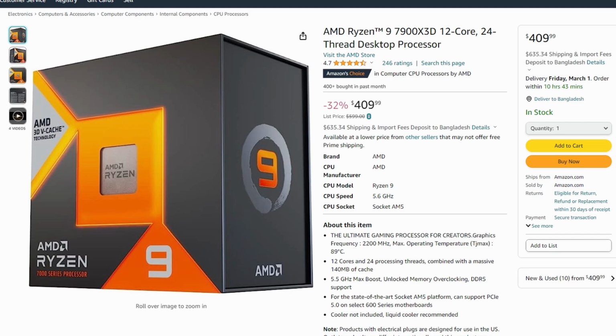So next up, we get to see the Ryzen 9 7900X3D, the 12-core processor, of course. And this one got a huge price cut, 32%, which is pretty good. 409, basically 410, and that's not bad. $410 for this particular processor is a steal, I should say, because in the past you would be paying $599 for this. Now you're looking at 409, so that's a decent price cut. I mean, 32% is quite a lot.